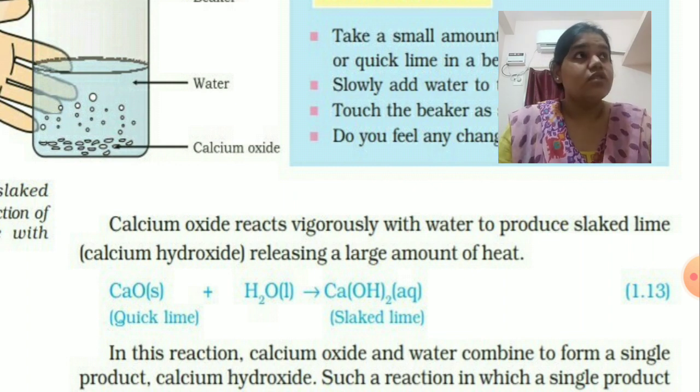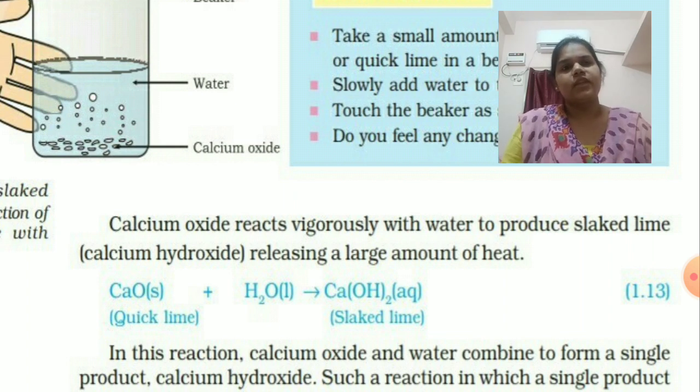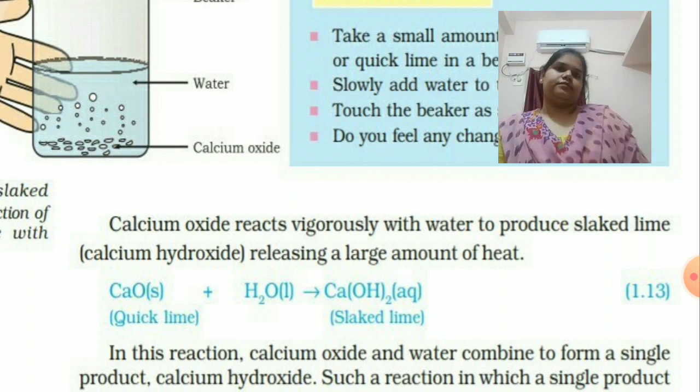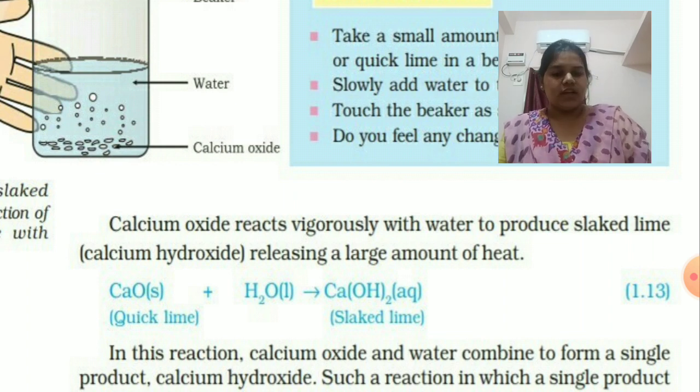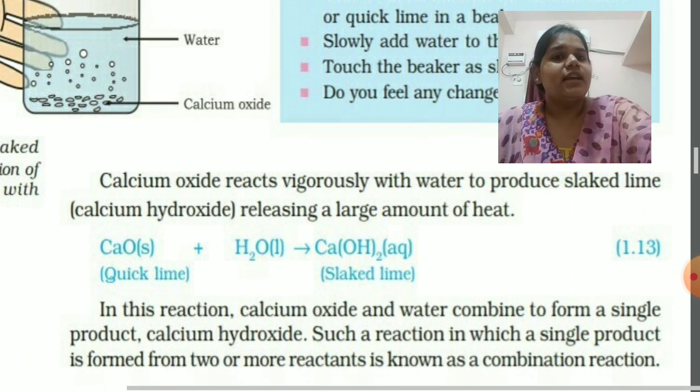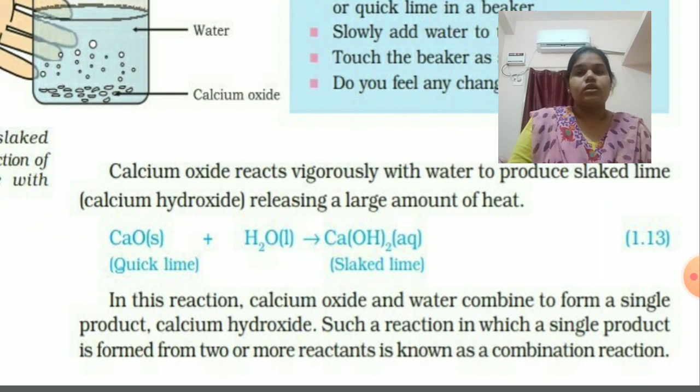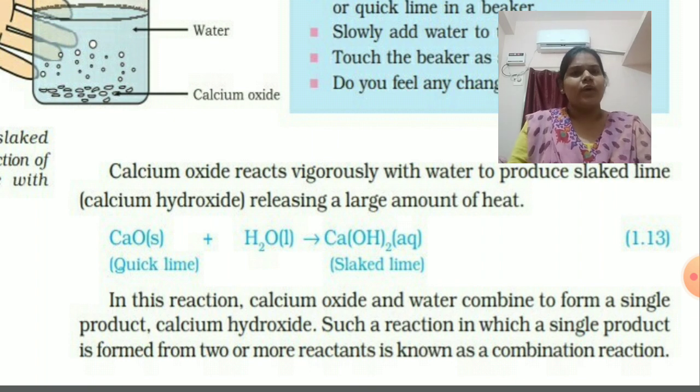Before coating the walls with any particular color, a white paint is used. So the painter mixes a white powder with water and a lot of heat is produced. You might have observed that reaction. So that is nothing but this same reaction. Quicklime is mixed with water and slaked lime is produced. Now that slaked lime is coated on the walls and those walls look very dull for one day.